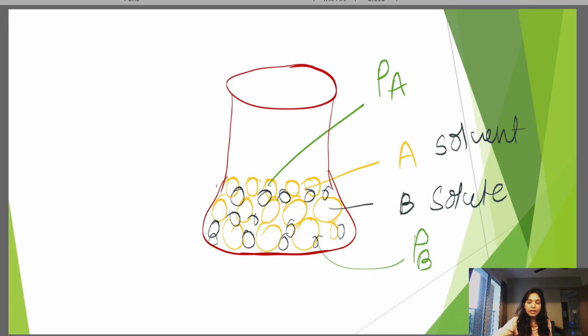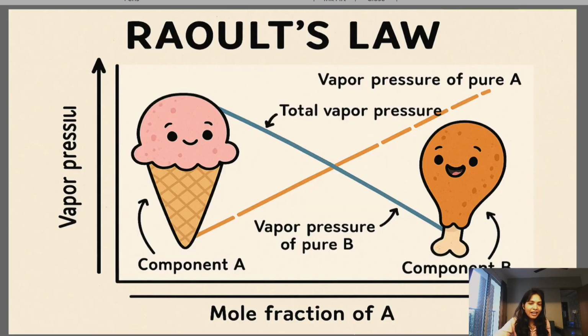Next we can understand Raoult's law with this diagram. This is a very funny and very interesting diagram.